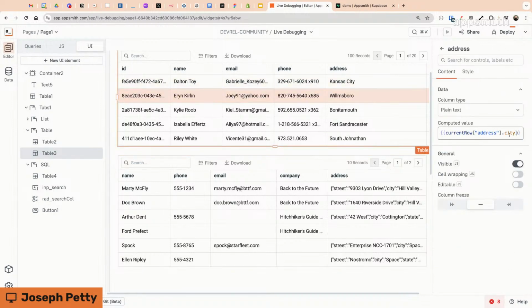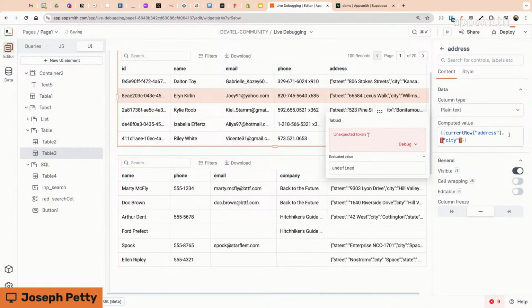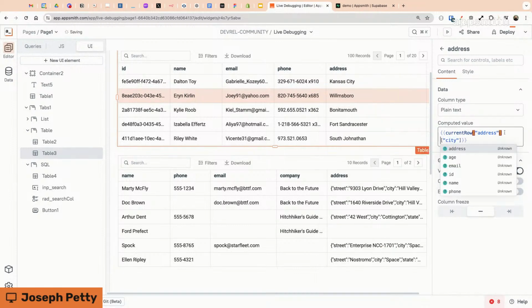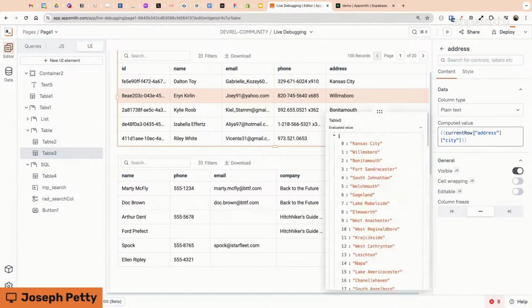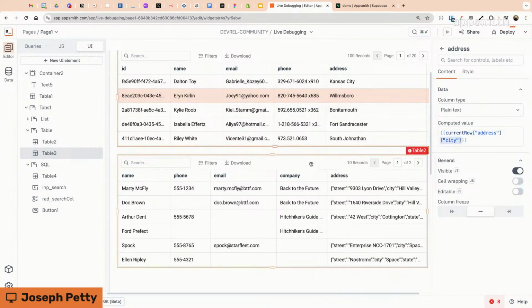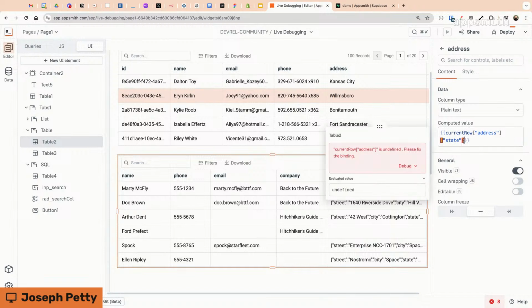Just want to make sure that bracket notation works up here. See, that works. That should work. The current row is an object. It has an address object property in there, and then we drill down to the city. So it works up here, but not on the bottom one. Right, so it doesn't seem to be a syntax error. Yeah, it's valid code. I'm not typing something weird that shouldn't work. So what is different here? I want to go back to dot notation since that didn't make a difference.